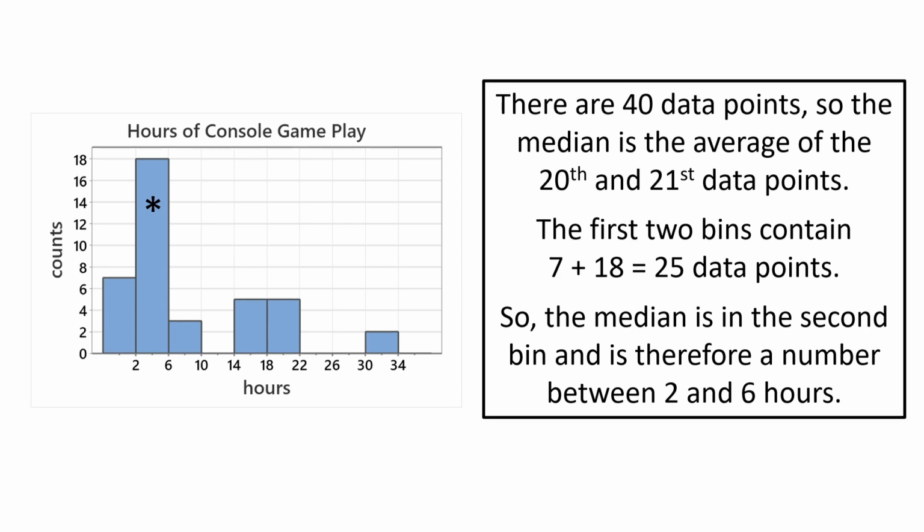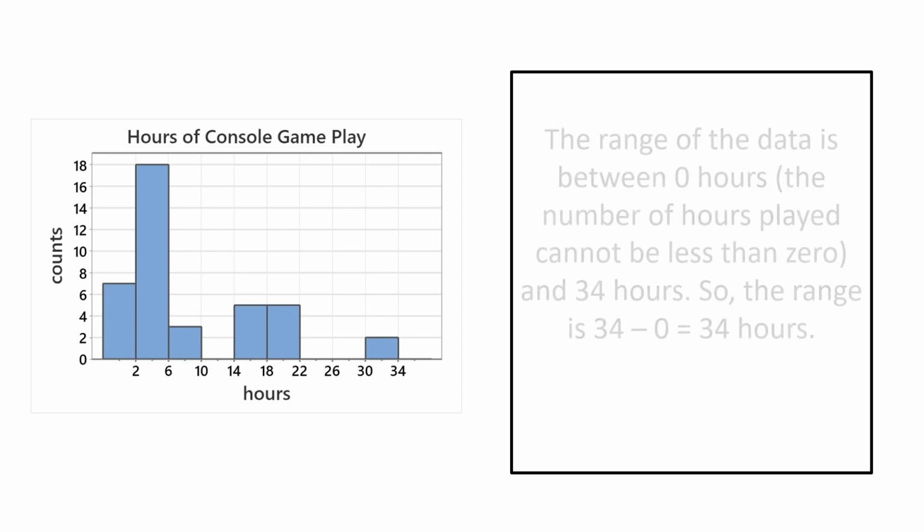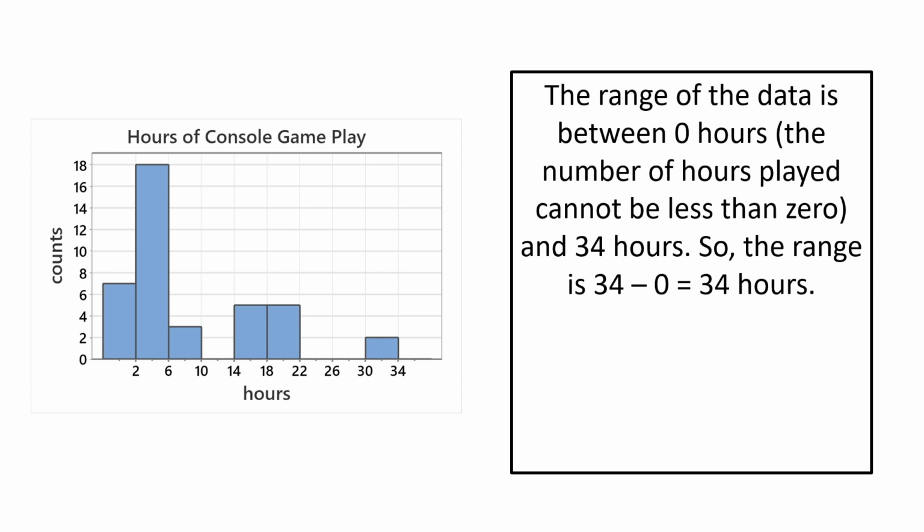So I think that was the last question. Is that correct? No, there's more. What was the next question? All right, the last question I think it was, would the mean be larger than the median or smaller in this case? And I forgot there was a question about the range. The range of the data is between 0 and 34, just looking at the scale on the horizontal axis. So the smallest value is 0, the largest value is 34, and so 34 minus 0 gives you 34 hours.